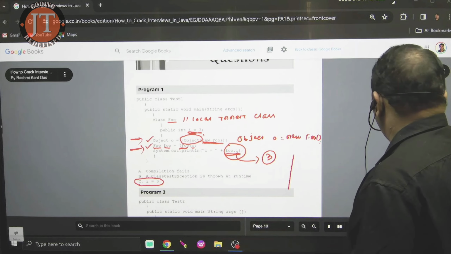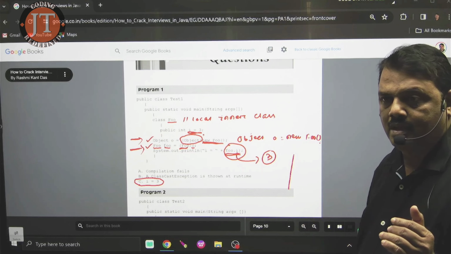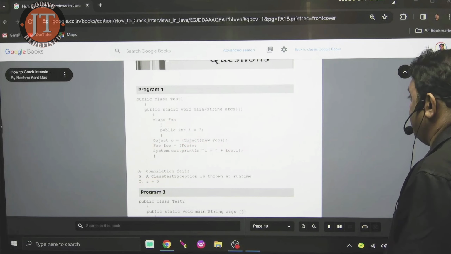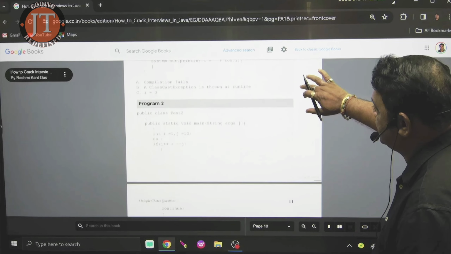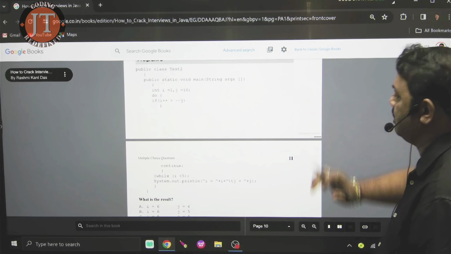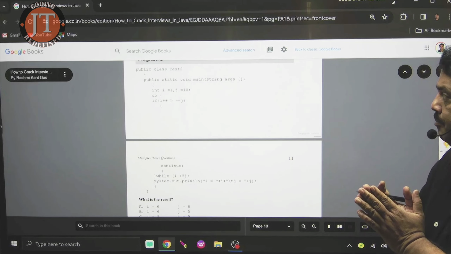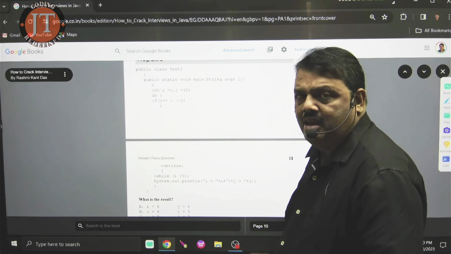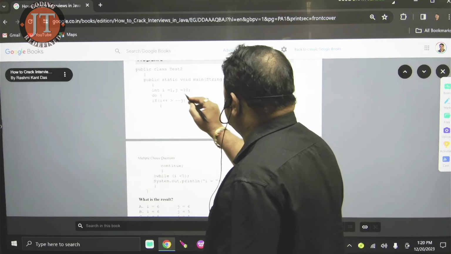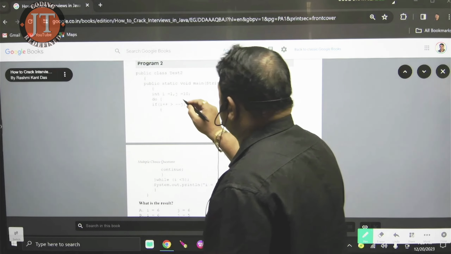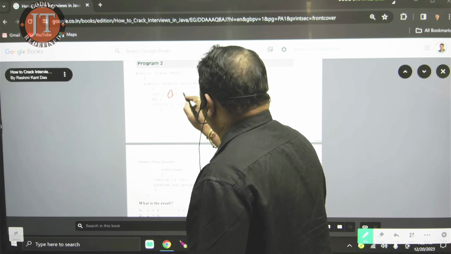Check here what I can do. Now, this is all about the first program. Now, I move to the second application. See, this is the second one. Its execution is very simple. I entered into the main. Inside the main, what is the value of i? The value of i is 1. What is the value of j?